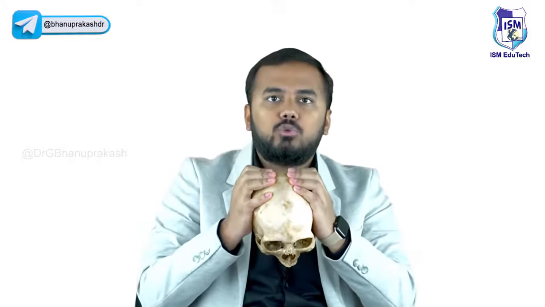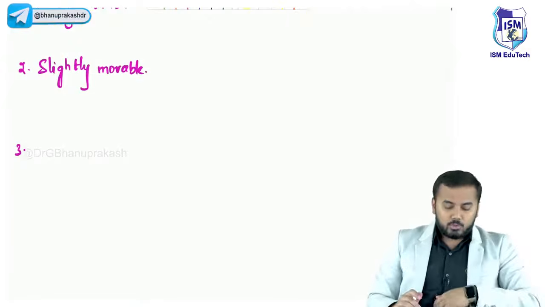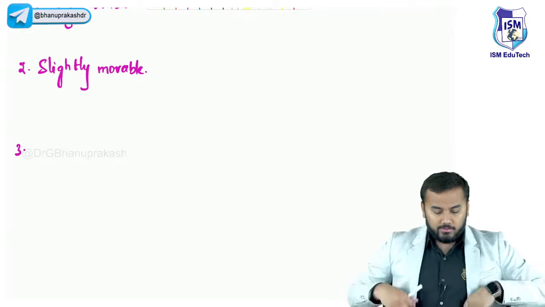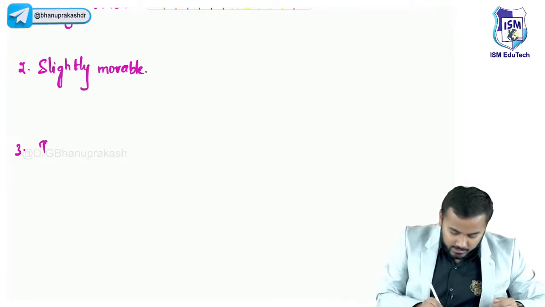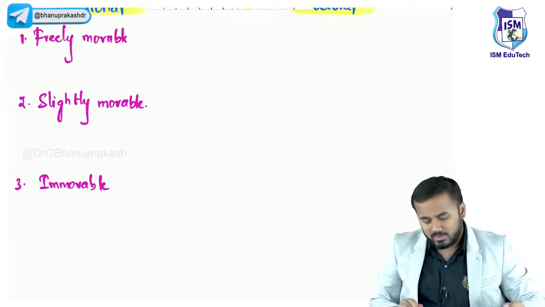Now, do you think my skull is movable? Can I move these two bones? No, they are closed completely with the help of sutures. So sutures are immovable. So we have freely movable, slightly movable, and something called immovable joints. Immovable joints. Clear, all of you, right?